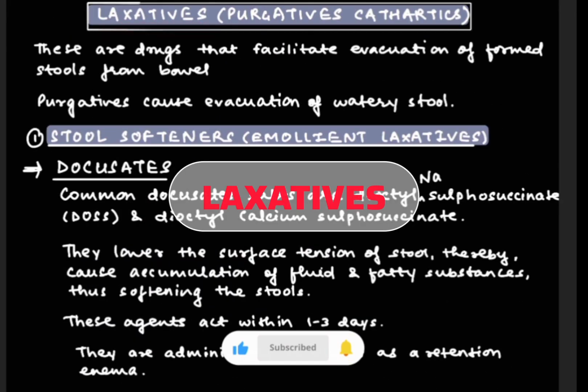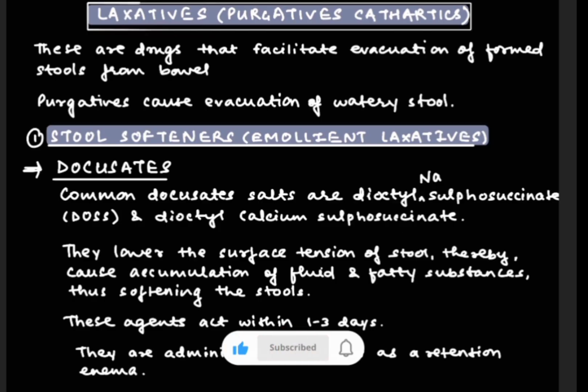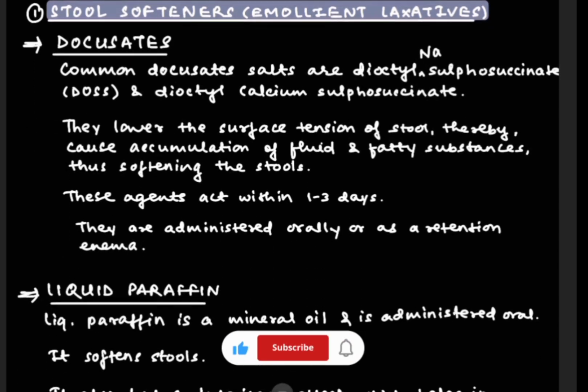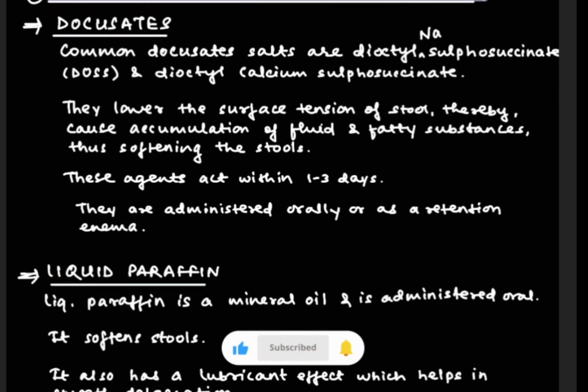Basically, laxatives are the medications which are used to treat constipation by promoting bowel movement. So these are the drugs which facilitate the evacuation of formed stools from the bowel. Now there are some laxatives. First is stool softeners. There are two things: first is docusates and second is liquid paraffin. So first we are going to see about docusates.